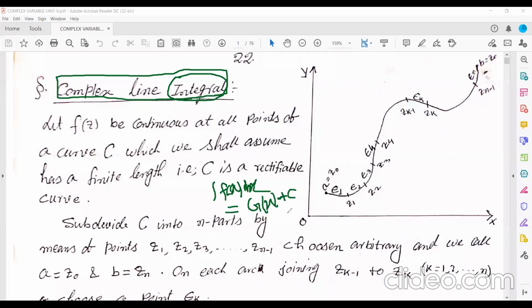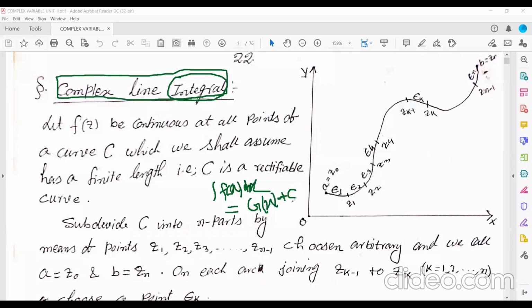Now see here. This will represent nothing but a curve. So go on changing the value of this constant of integration. For each value of c, you will get a curve. Just go on changing the value of c in g(x) plus c.